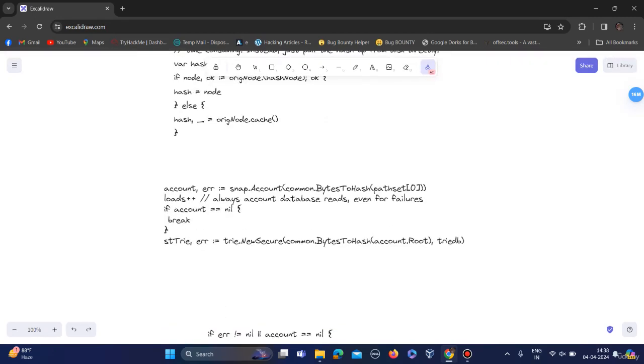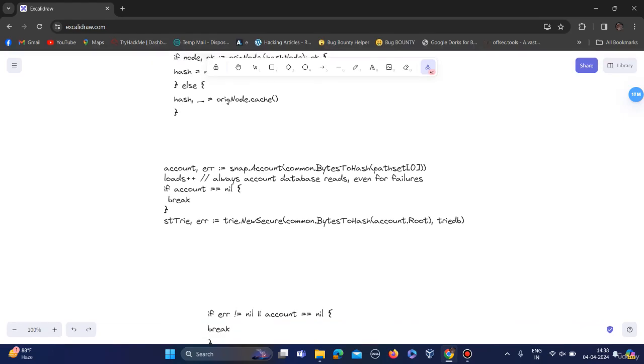This code assumes that the snap dot account will always return a non-nil response. Non-nil response means it will return some values.